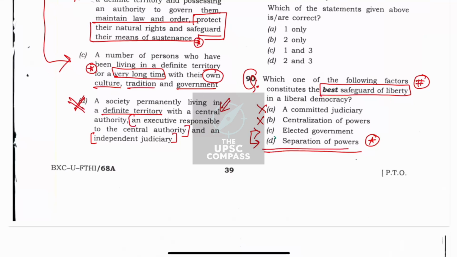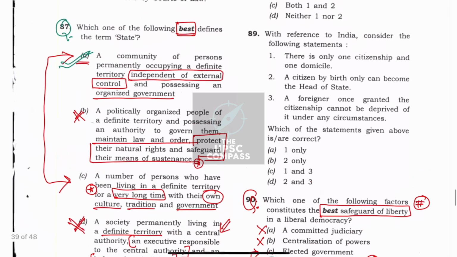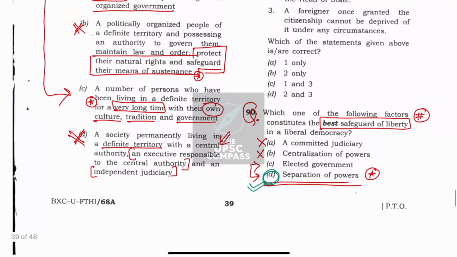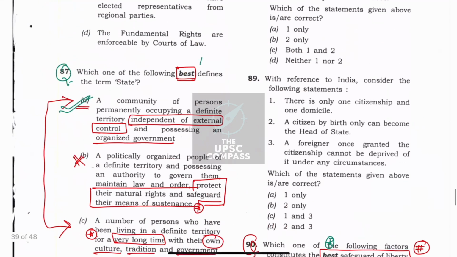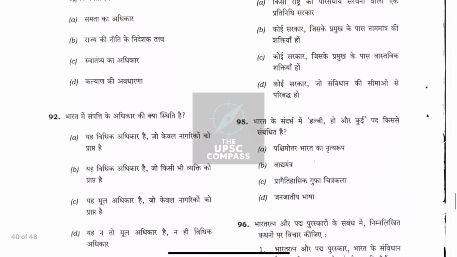So this is why option D becomes right. Now what we learned from these two questions, that is 87 and 90, is that we do not need to choose what is correct, we need to choose what is more correct, that is best safeguard or best defines. So go for the most accurate option, right?